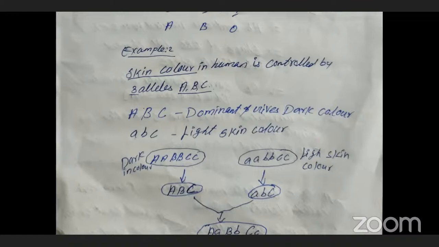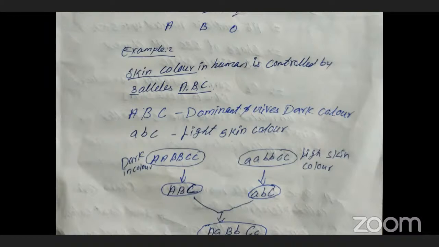The second example is skin color of humans, which is controlled by three alleles, namely A, B, C. Capital A, capital B, capital C are responsible for dark color, which is dominant. Small letter a, b, and c are responsible for light skin color. Capital ABC is responsible for dark color. Small letter abc is responsible for light skin color.